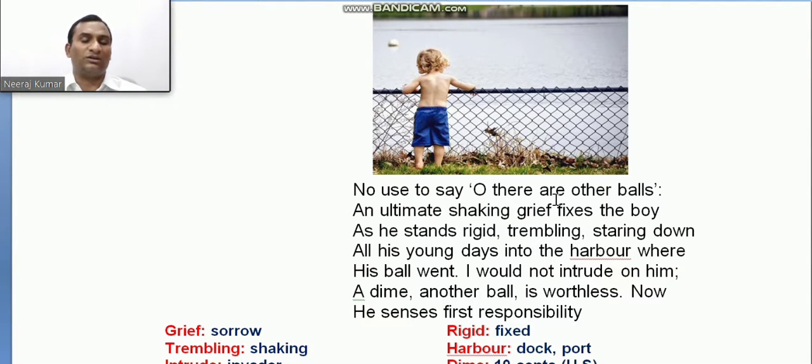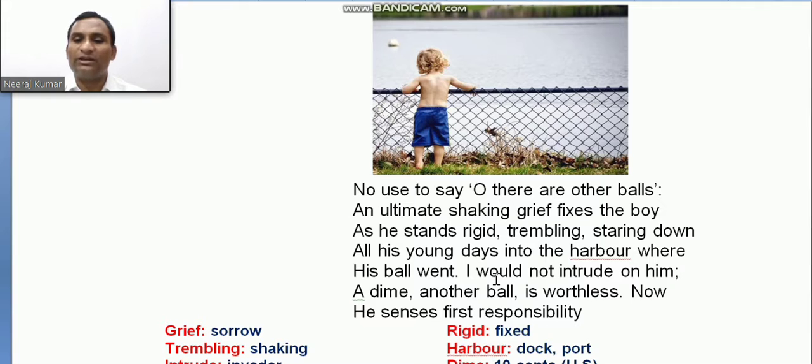The ball that has been lost in the water, and that boy was trembling. That boy was rigid. He was not moving from that place, and he was watching that ball again and again. All his young days went into the harbor, and he was on the harbor. He was standing there watching the ball, staring at the ball, which has gone into the water. So his ball went.